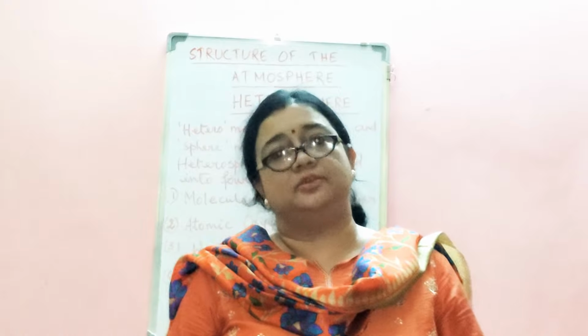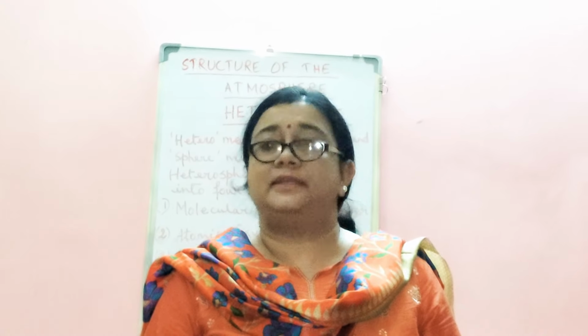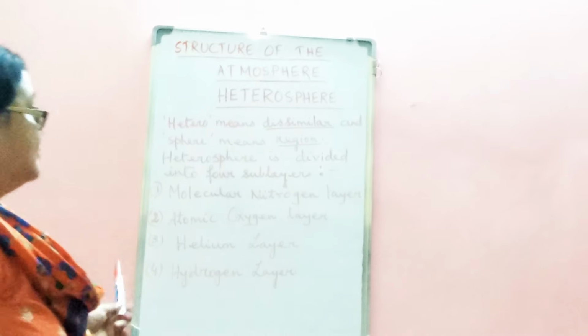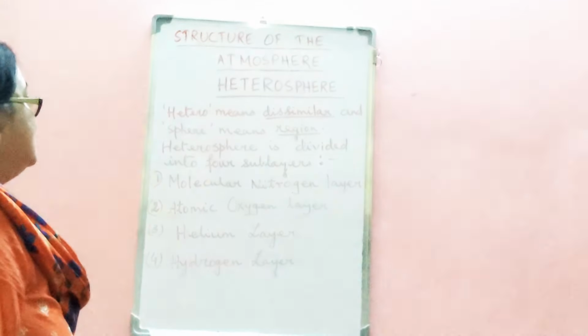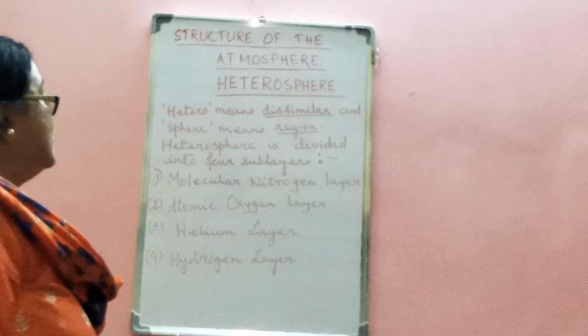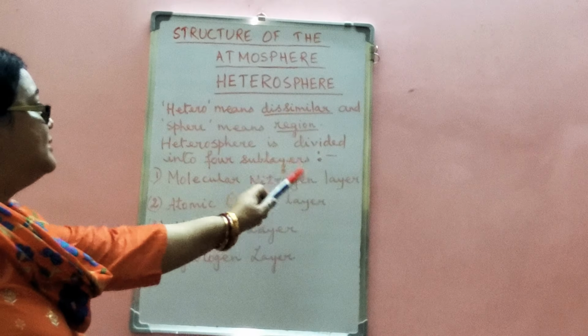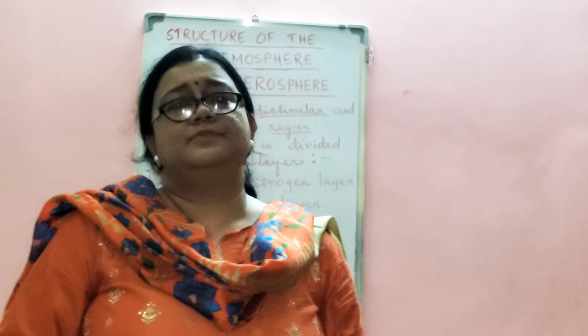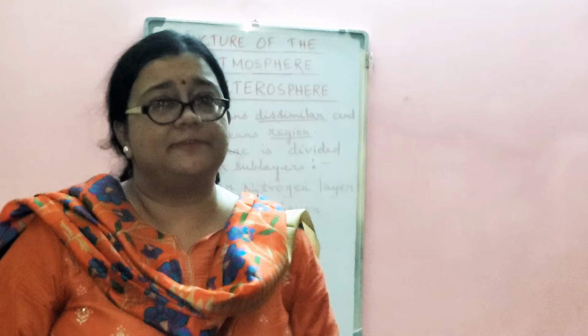Above the homosphere layer, there is the heterosphere layer, which extends up to nearly 10,000 km above the Earth's surface. Different gases in this layer vary in thickness and proportion. The heterosphere layer is again subdivided into 4 parts. Let us see that. The first layer in the heterosphere is the molecular nitrogen layer. This molecular nitrogen layer extends up to about 200 kilometers above the Earth's surface.